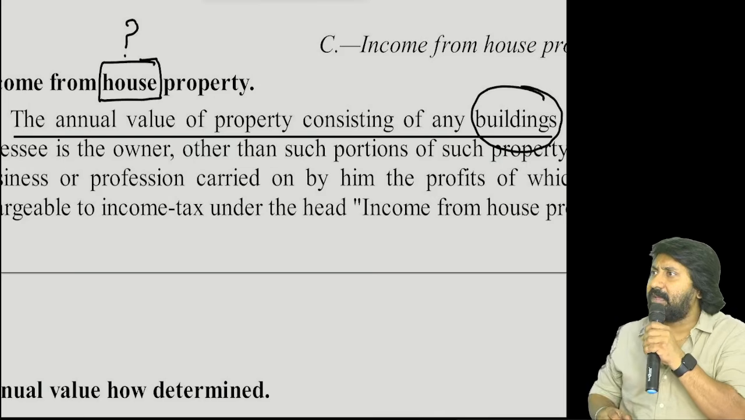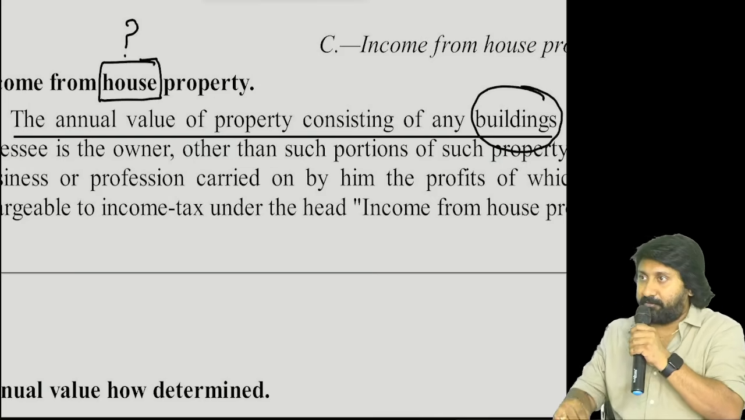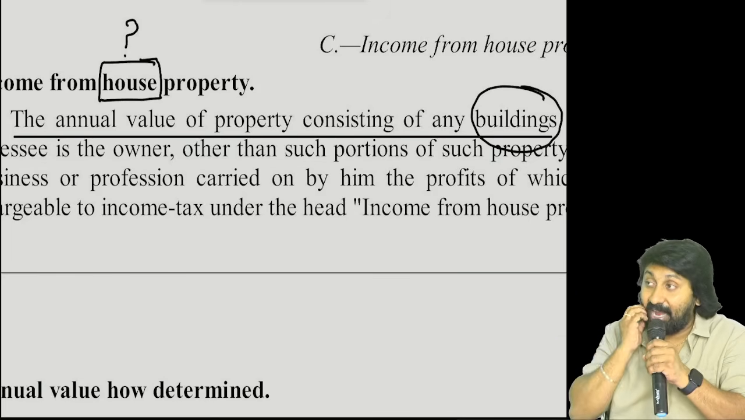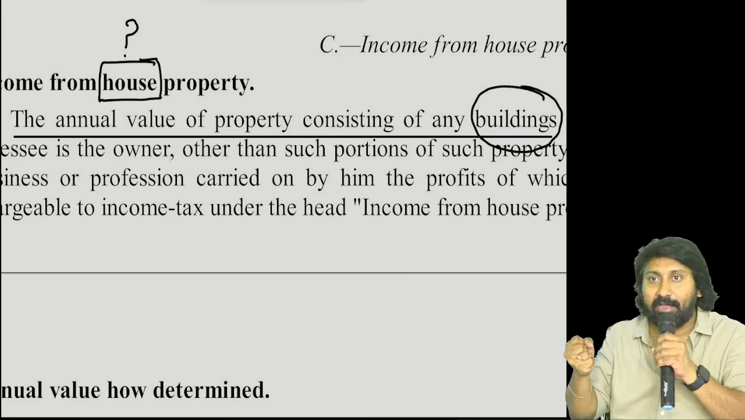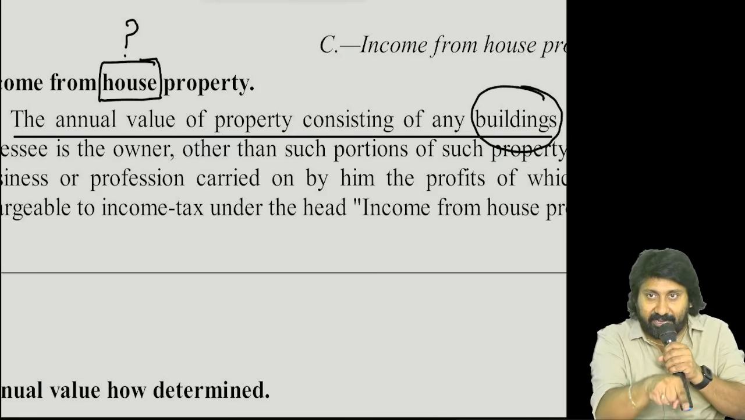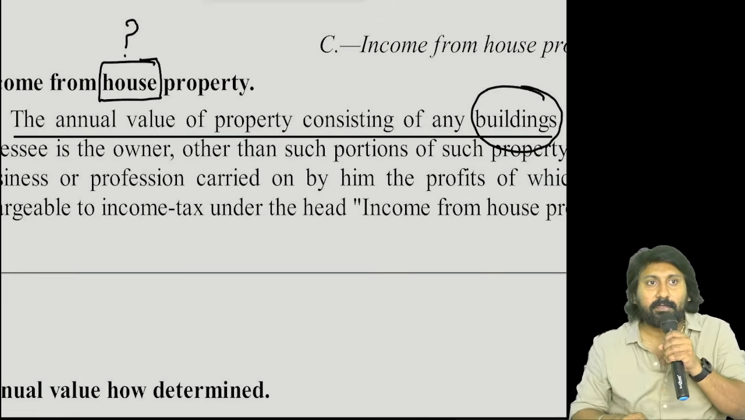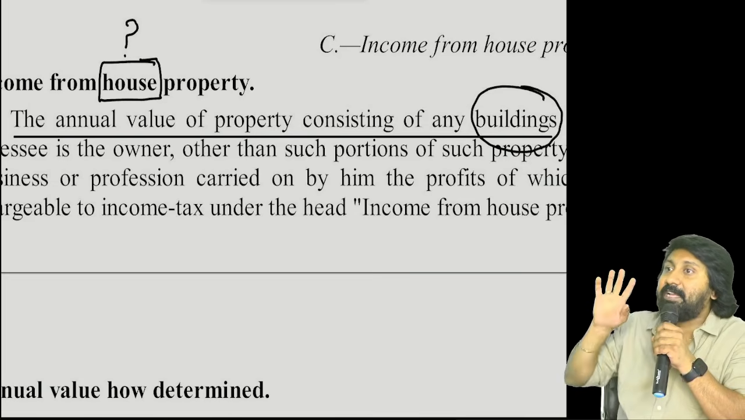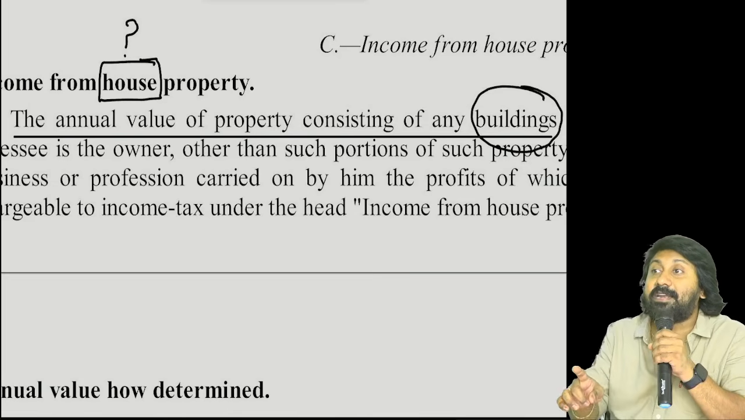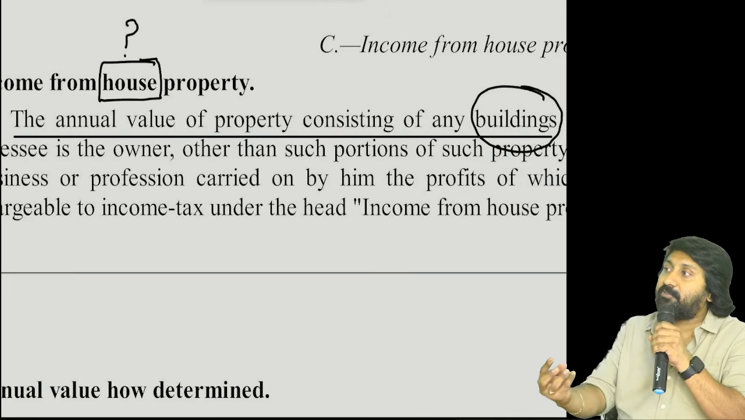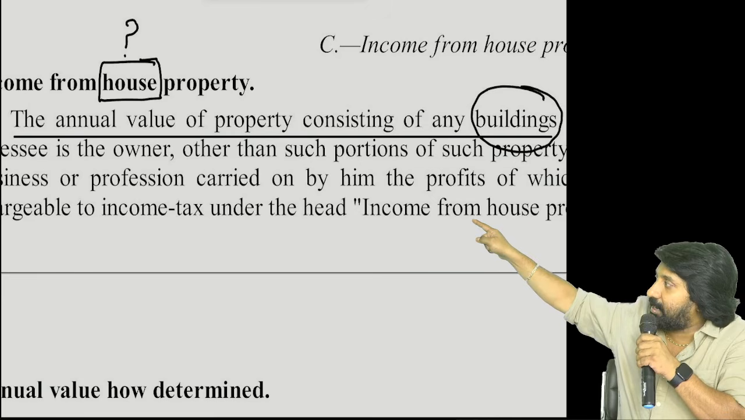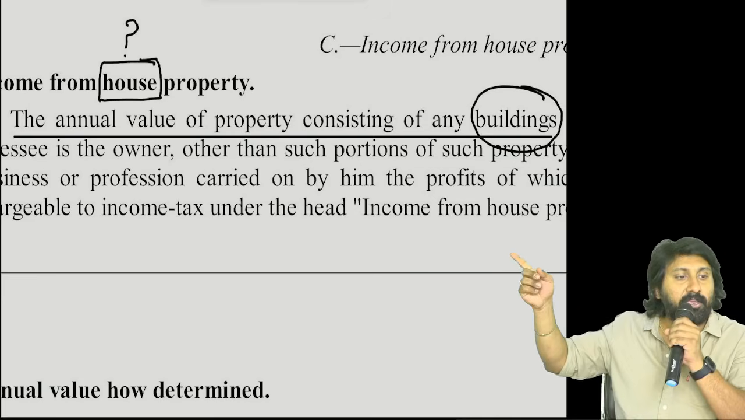Think from the owner's point of view. Owner is collecting rent from land or rent from building? This will attract income from house property, because the building is already constructed. Therefore, income derived from that building in the form of rent will come under income from house property. Everyone up to here understood clearly?